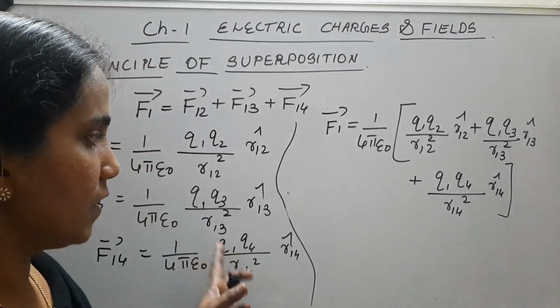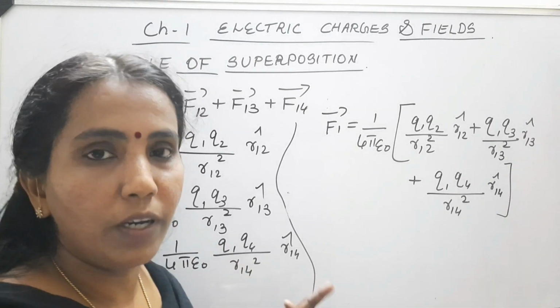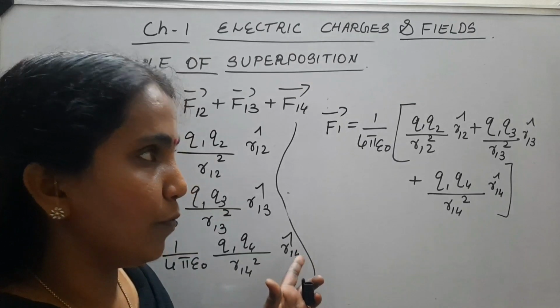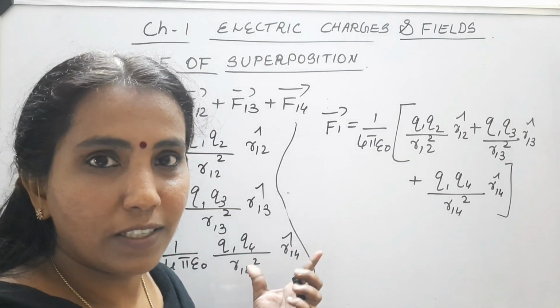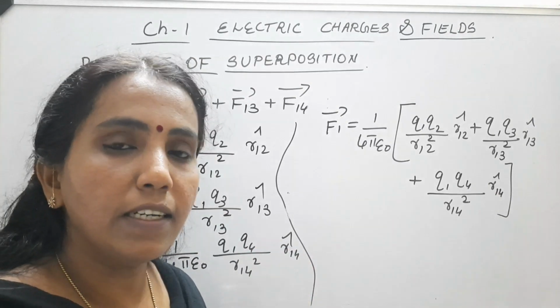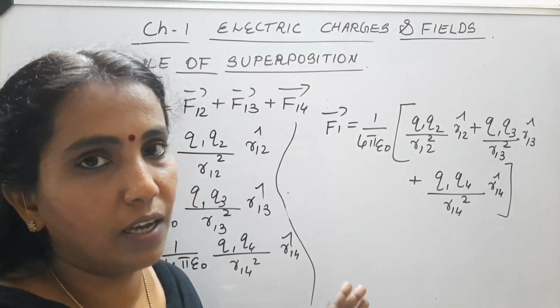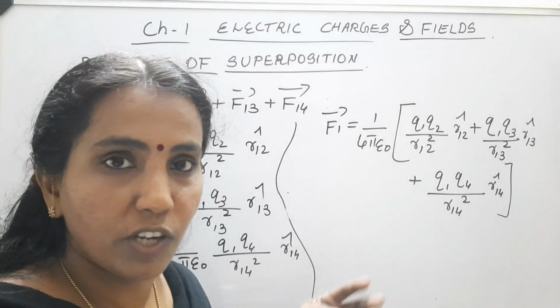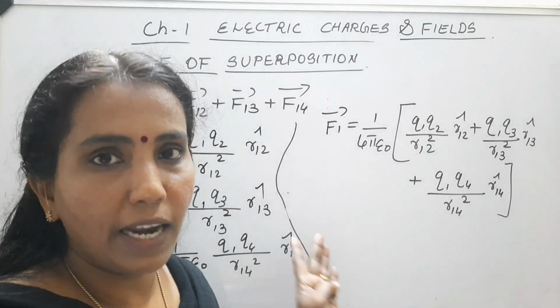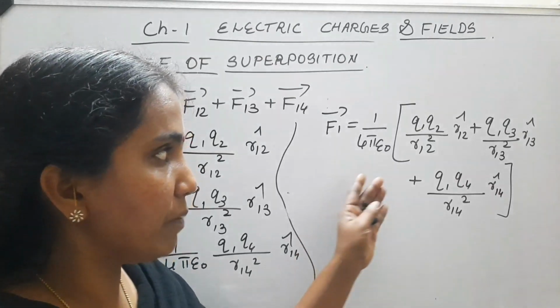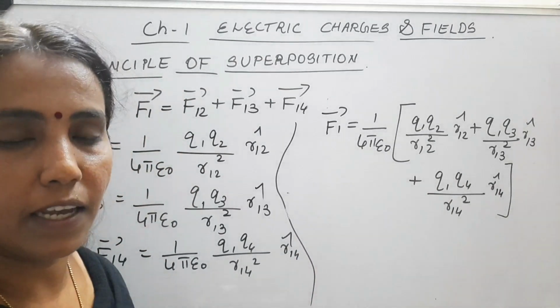So this is the superposition principle. Even though we explained it for a small system of 4 charges, you can extend it to any number of charges, 4, 5, 6, to n charges, and that many terms you will have in this equation.